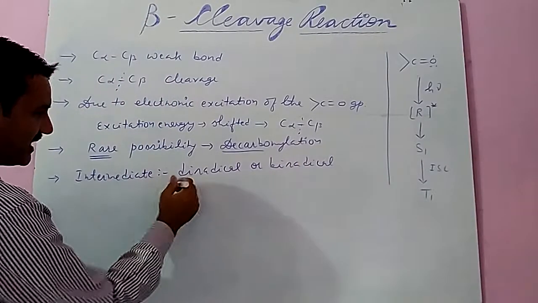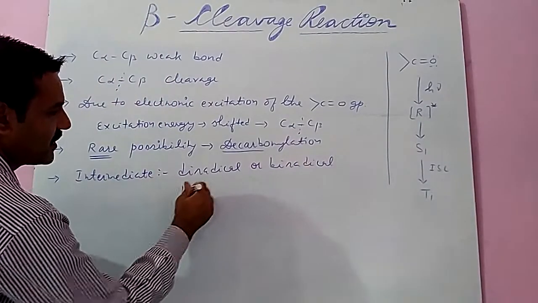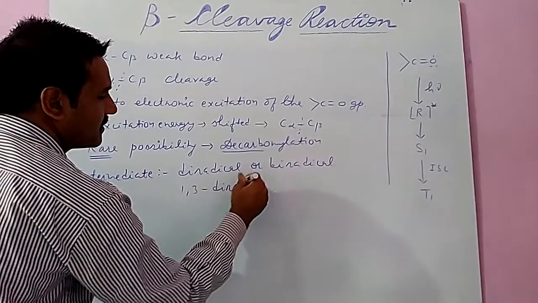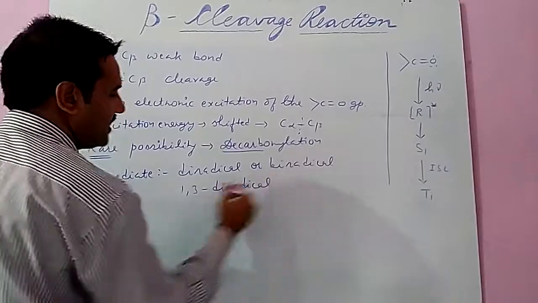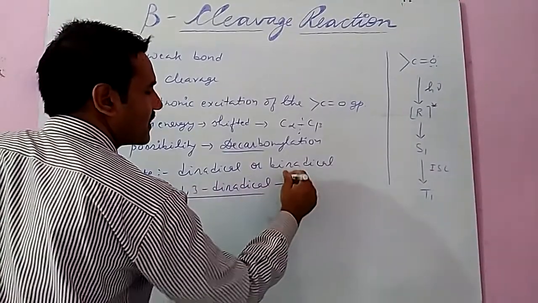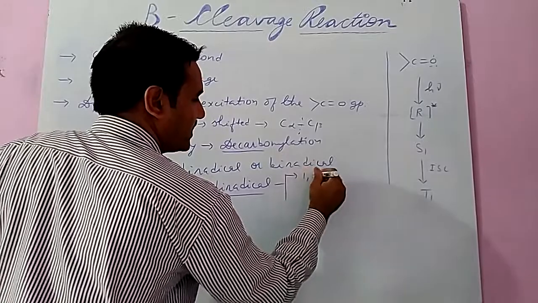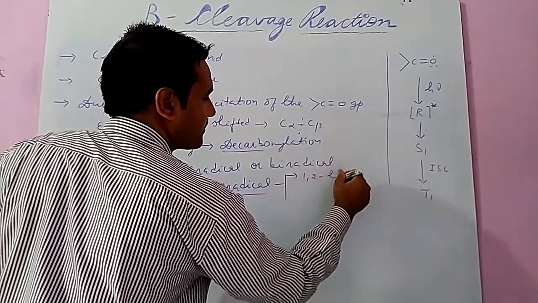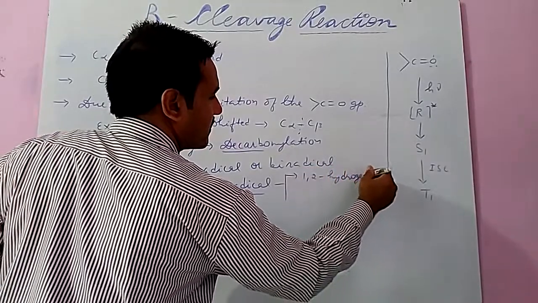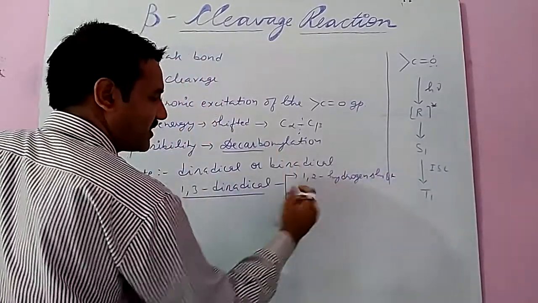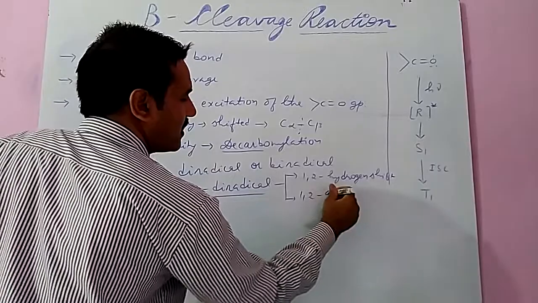In case of beta cleavage, the maximum possibility is a 1,3 diradical. From a 1,3 diradical there are two possibilities for product formation: a 1,2 hydrogen shift, or, in the absence of hydrogen, a 1,2 alkyl group shift.